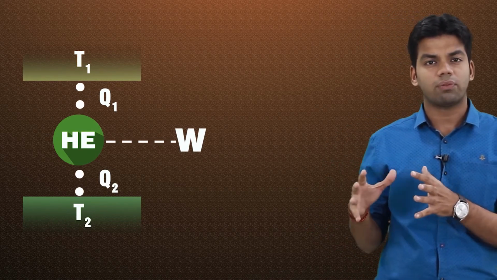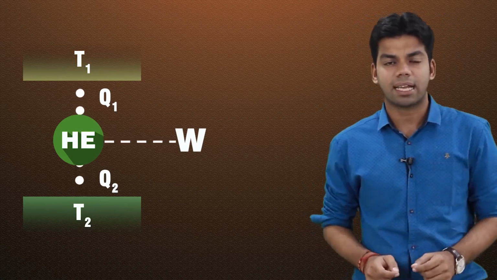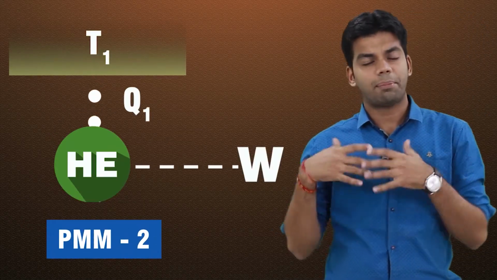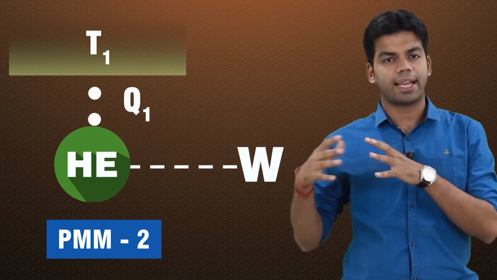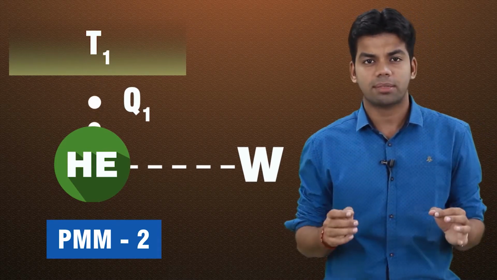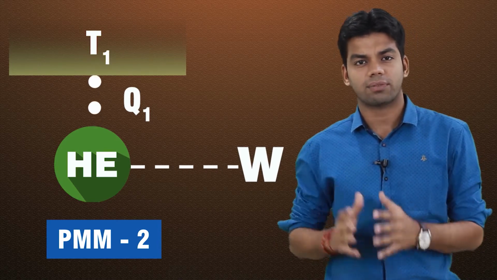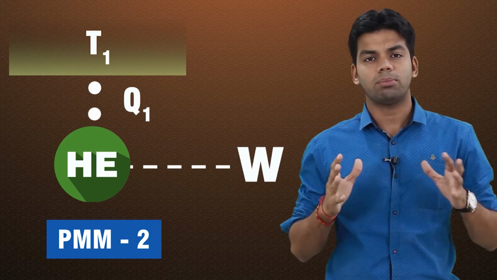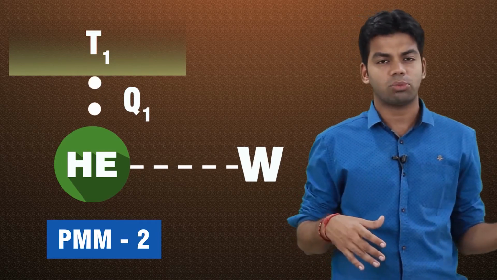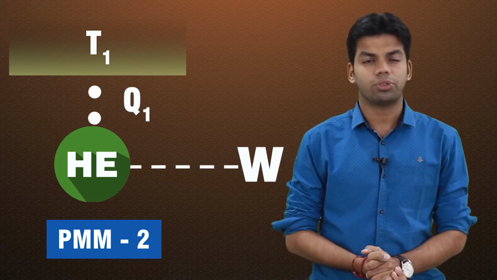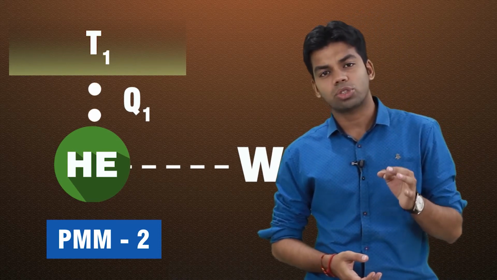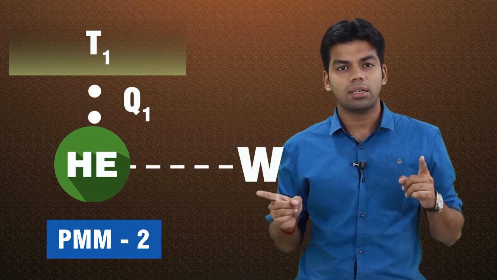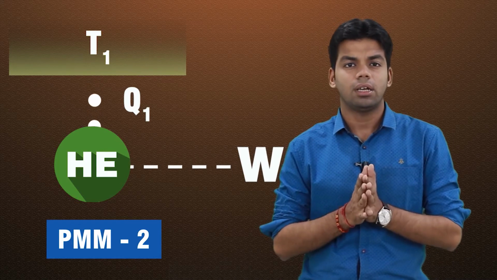That means there can be no device which can produce net work in a complete cycle by exchanging heat with single reservoir. And why am I calling this a fictitious machine? Because in actual sense it cannot exist. Such a fictitious machine which exchanges heat with single reservoir and produces work is known as PMM2, perpetual motion machine of second kind. We have seen about perpetual motion machine of first kind in the first law unit. Now this is perpetual motion machine of second kind, which exchanges heat with single reservoir and is producing continuous work without rejecting heat.